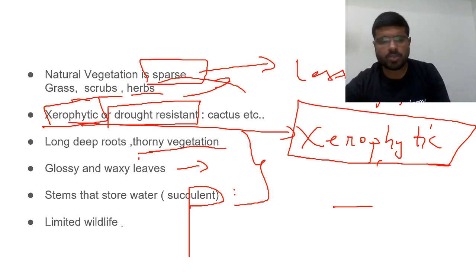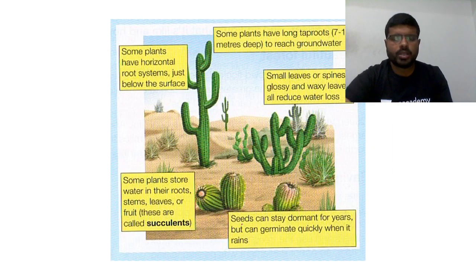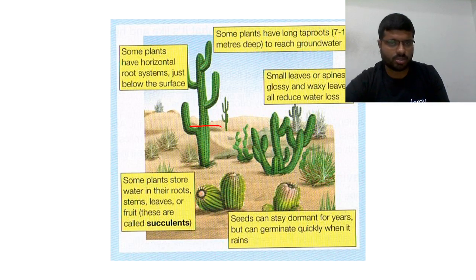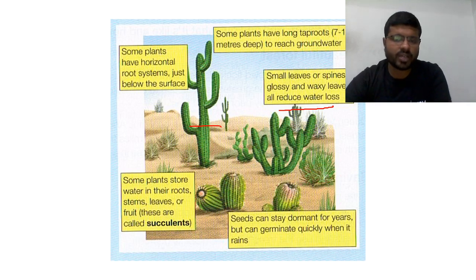What do you find mostly? What wildlife? Burrowing animals, etc. can be seen. You can see in this picture. This is the adaptation of the plants. Some plants have horizontal root system just below the surface. Some plants have long tap roots 7 to 10 meters deep to reach groundwater. Small leaves and spines or glossy and waxy leaves all reduce water loss. Seeds can stay dormant for years but can germinate quickly when it rains.